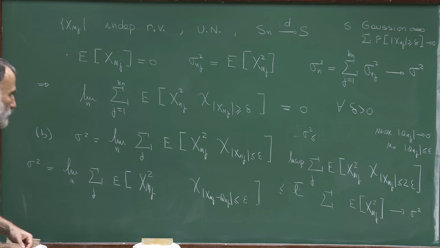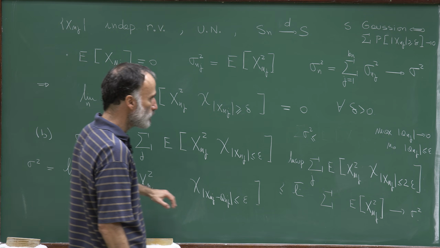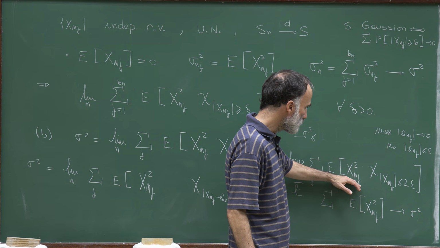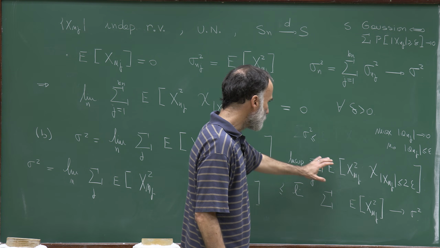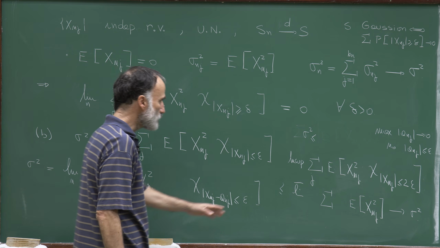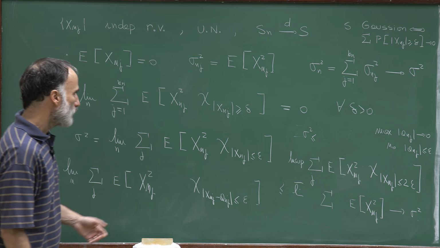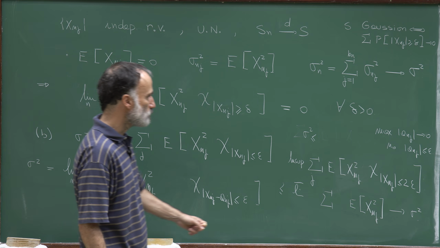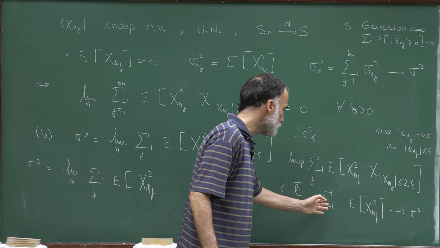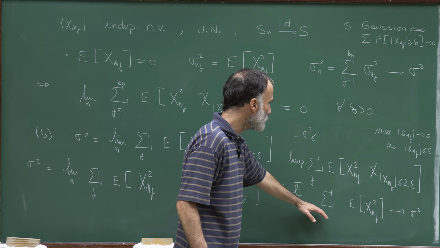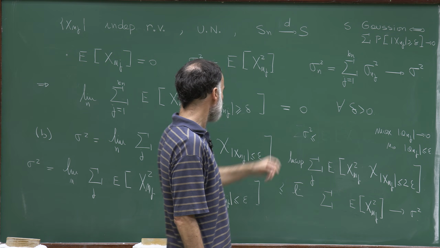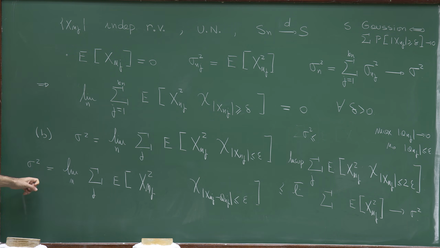So let me repeat. We proved that this expectation is less or equal than this expectation, which is less or equal than this expectation. This means that this sum is larger than this one and smaller than this one, but both sums converge to sigma square. The second one, by assumption, and the first one because we obtained a formula for sigma square.